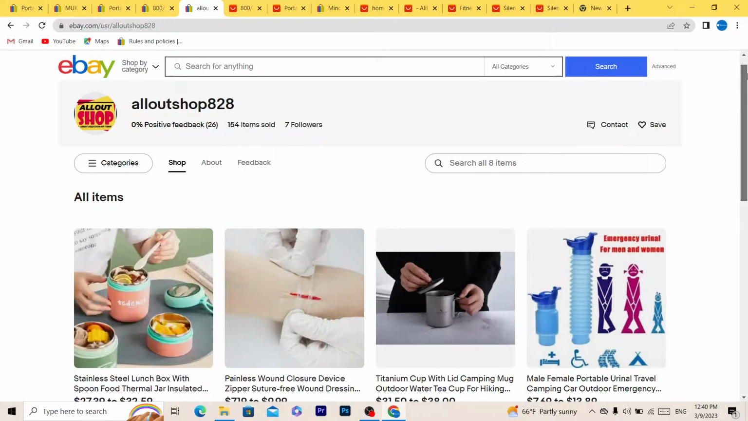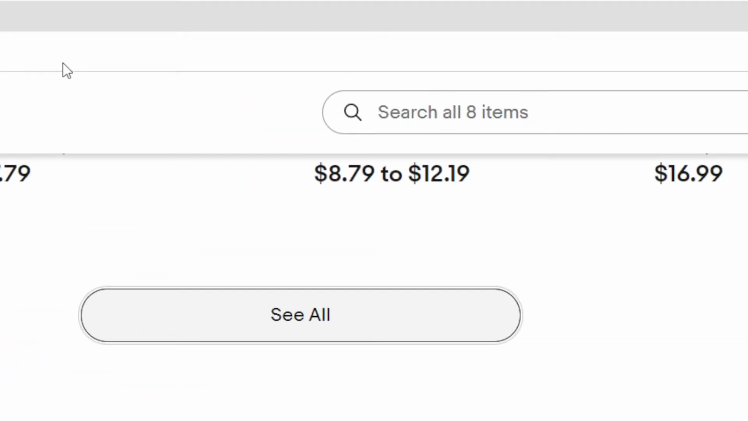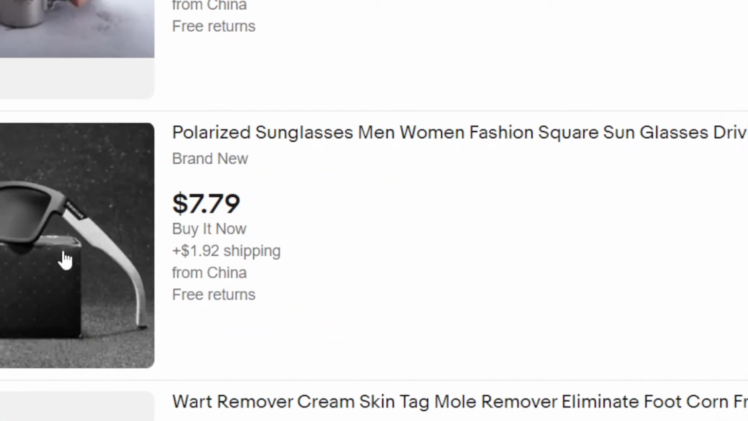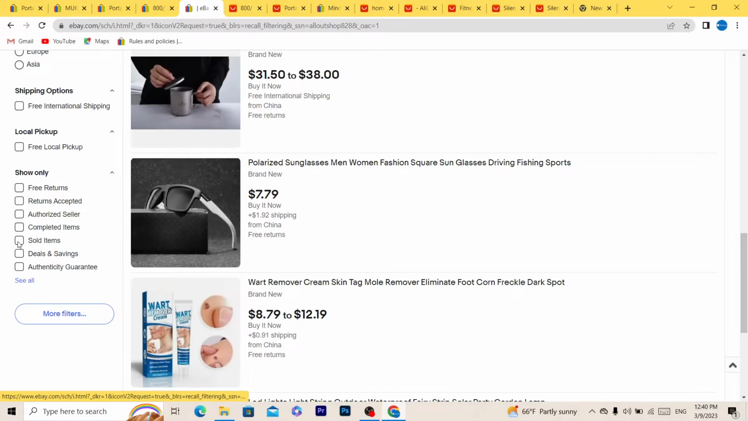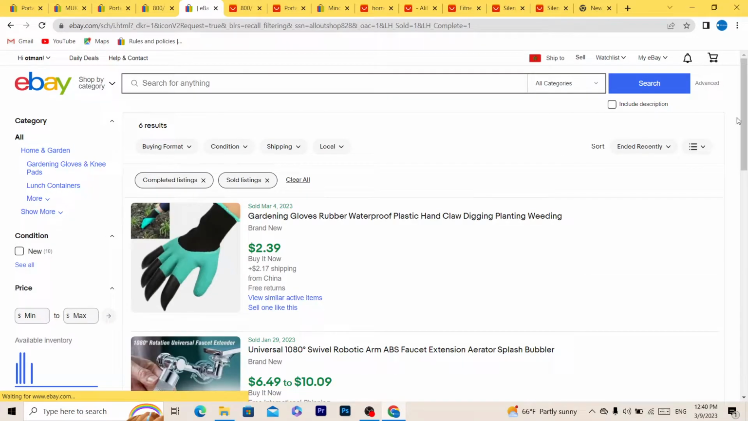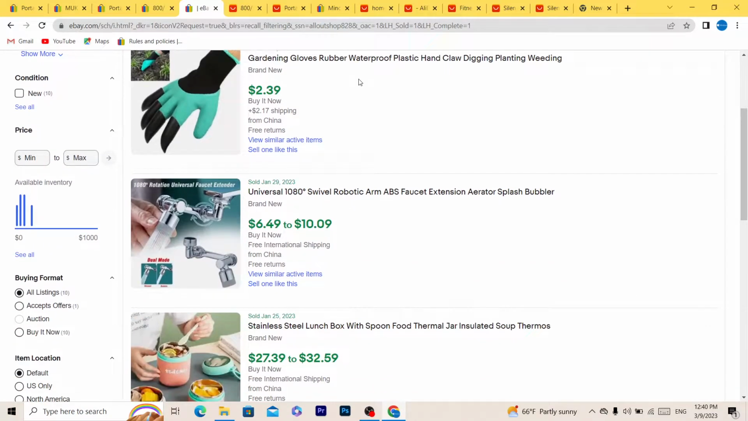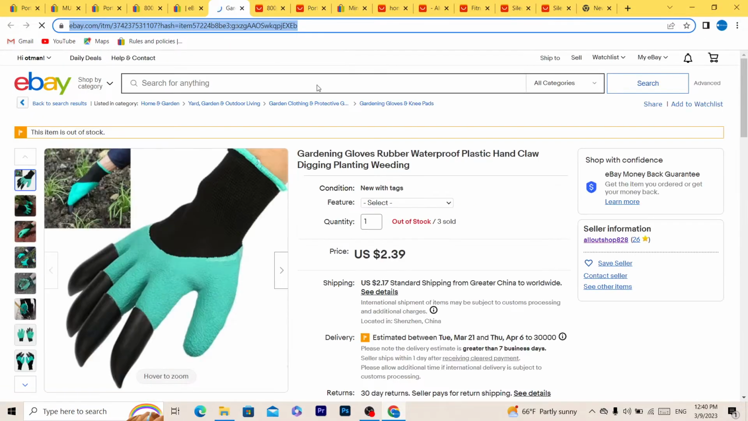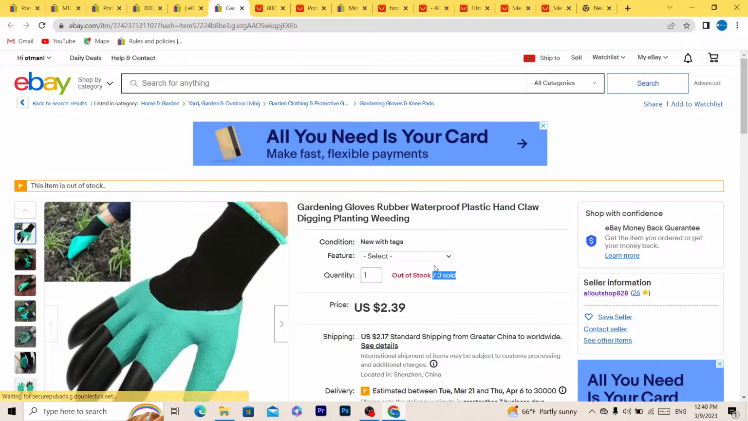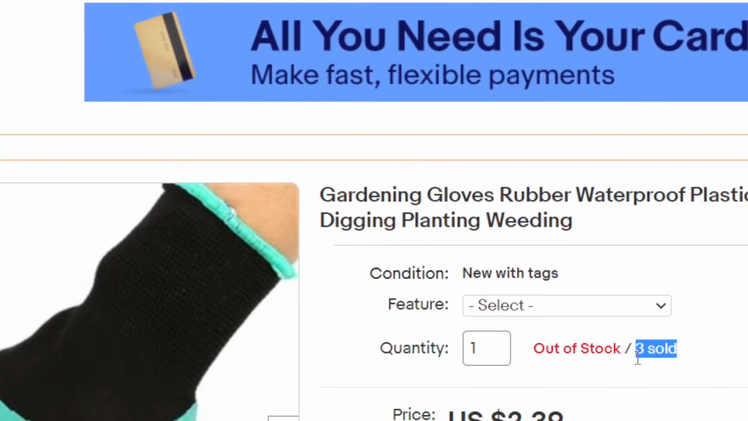And now what you need to do, guys, after you click on the username of the seller, click on see all, as you can see, and then scroll down a little bit, and then click on where it says sold items, as you can see at the very bottom left. And here it will show you all the sold items, the successful items here. Click on this one. For example, this one was sold 3 times.